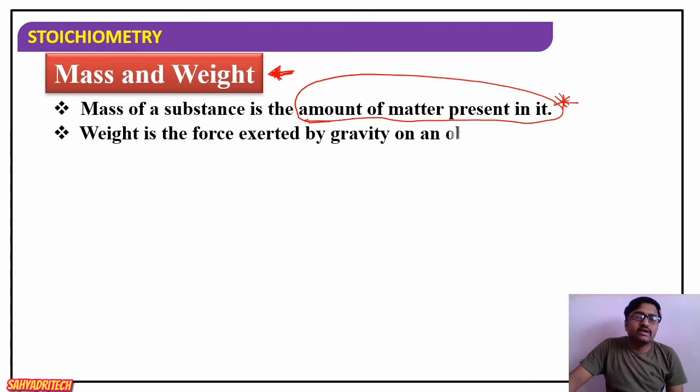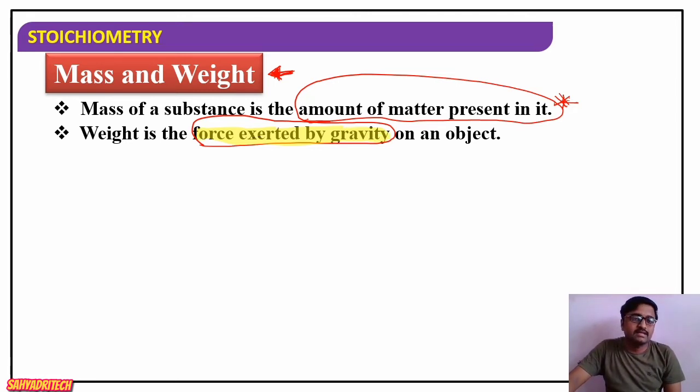But on the other hand, what is weight? Weight is the force exerted by gravity. Weight is the force experienced by an object. The force of gravity experienced by an object, or the force exerted by gravity on an object, gives the weight of the object. So I hope you got the actual difference between mass and weight. Mass is the amount of matter present in it. Weight is the force exerted by gravity on an object.